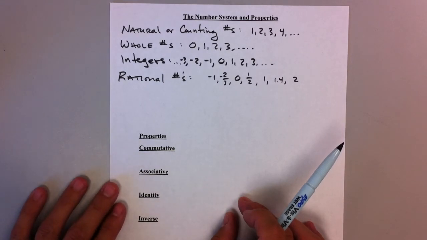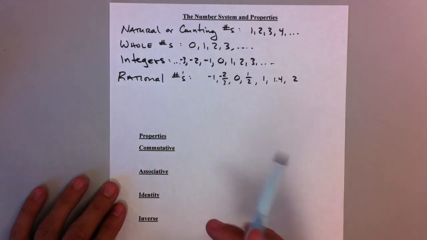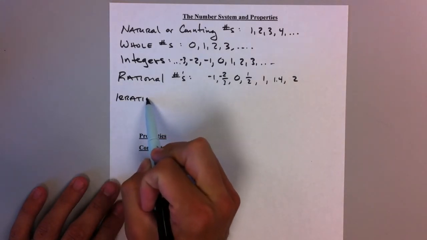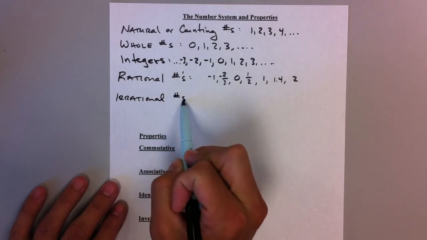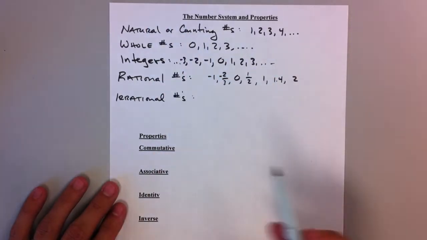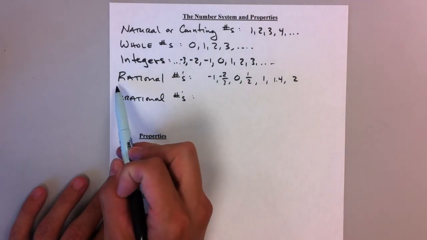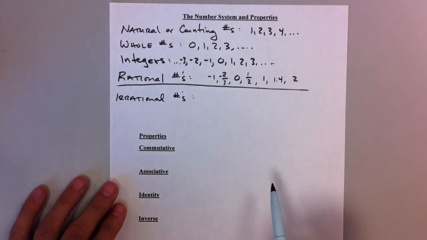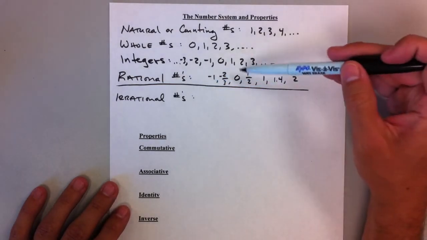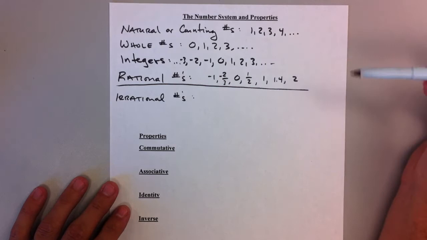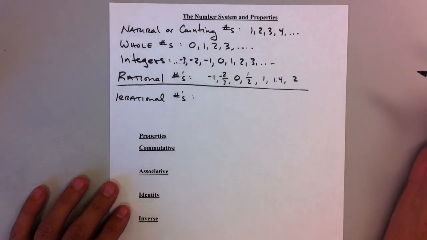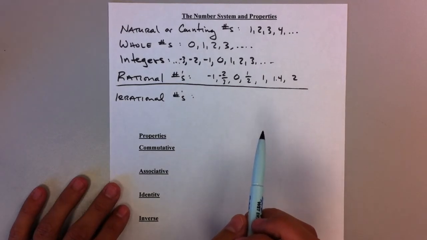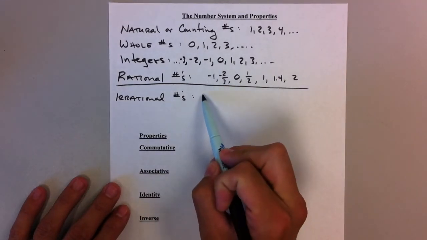Then we get into the last type that we're going to talk about, and that is called irrational. Now, irrational numbers are completely separate. All of these numbers are all kind of in the same group, if you will, because rational numbers are all of these numbers plus fractions, decimals, etc. Irrational numbers are kind of those strange numbers that in lower mathematics we don't use a lot, like the number pi.